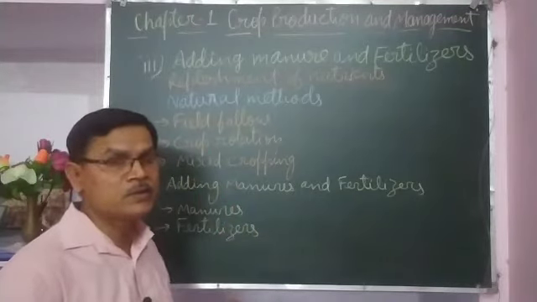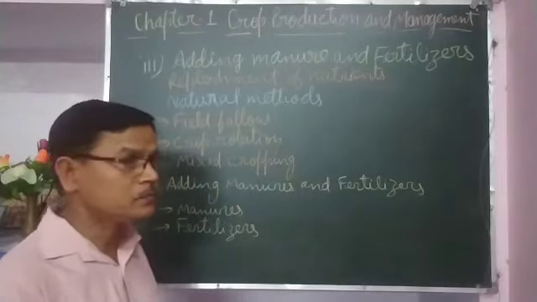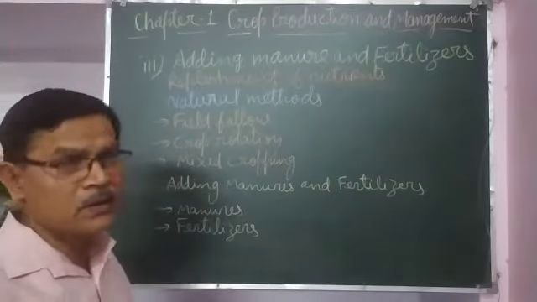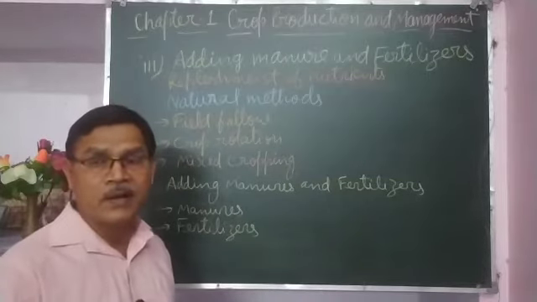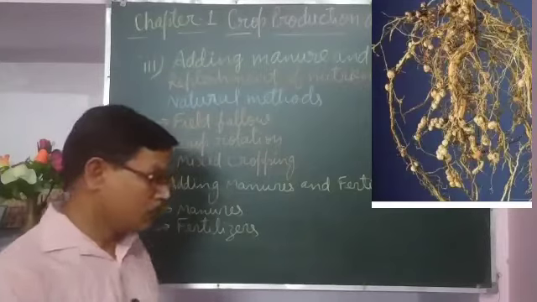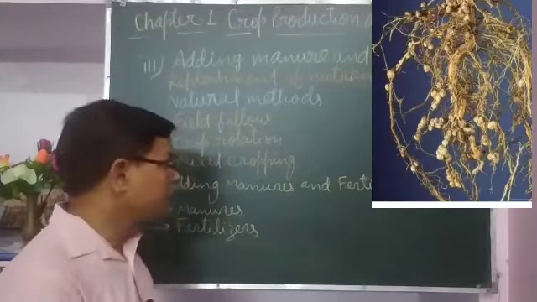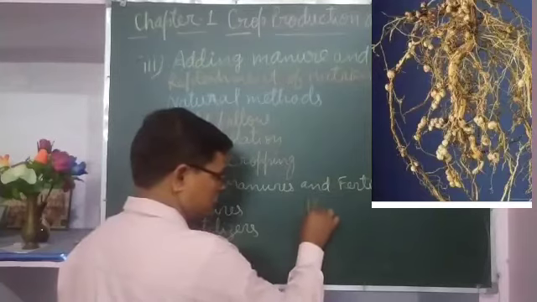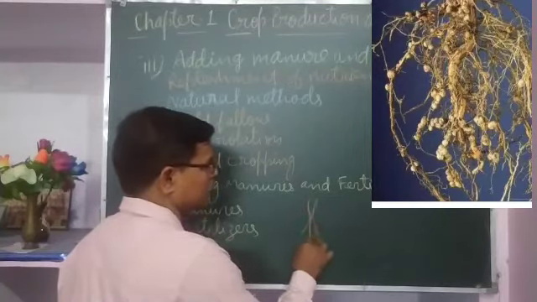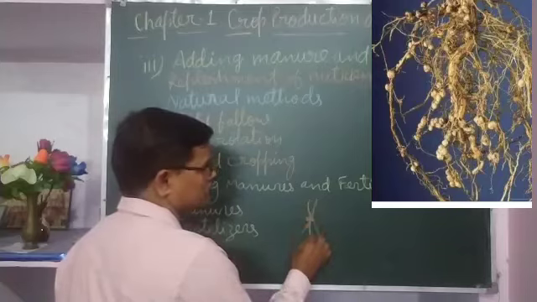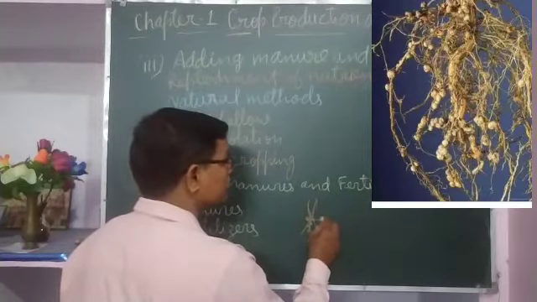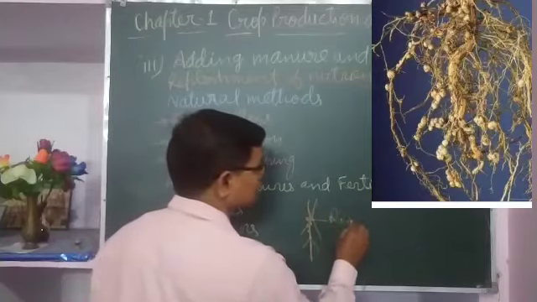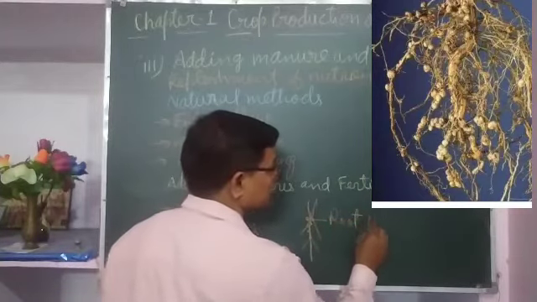Some leguminous crops, means whatever pulses are there, are called leguminous crops. They have root nodules in their roots, and in their root nodules a type of bacteria is found. Suppose this is the root of a leguminous plant. In the roots some small knots are found, and these are called root nodules.